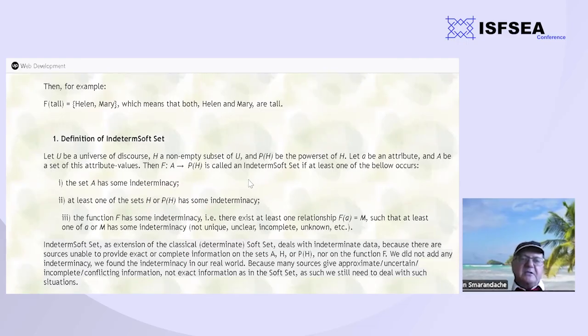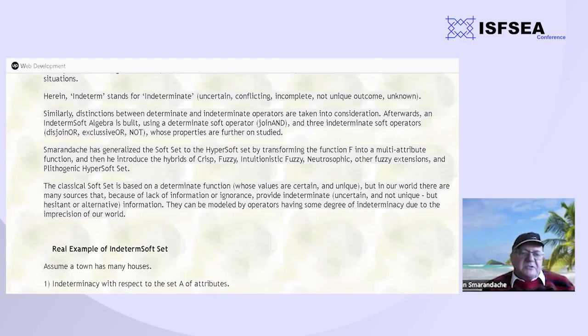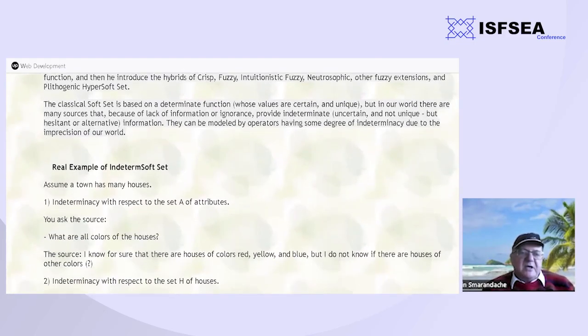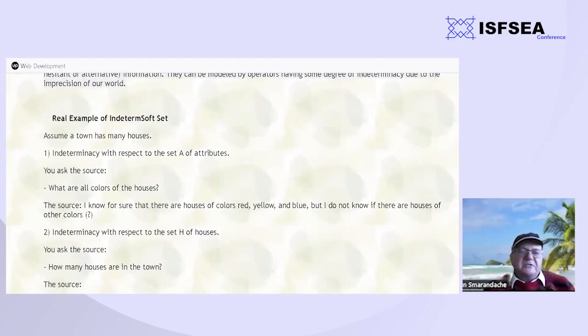We consider that an indeterminate soft set is a soft set as defined by Molodtsov, but which has some indeterminacy with respect to either the set of attributes A, or H, or the power set P(H). And some little examples.